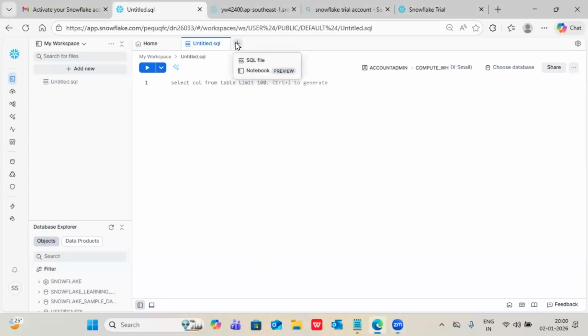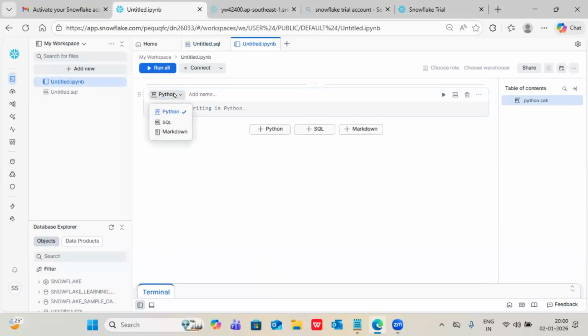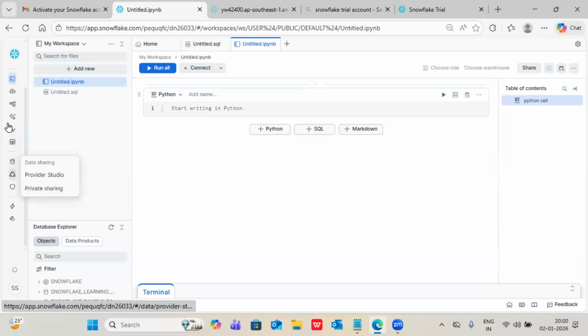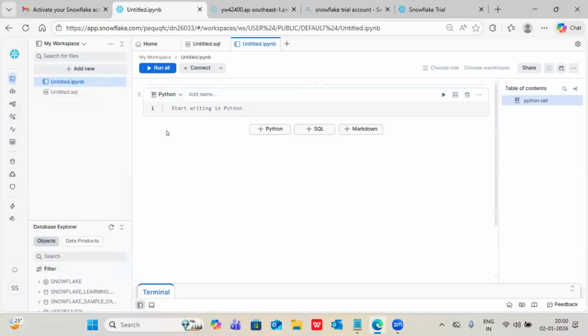Now some people are asking, Sasri, we are seeing SQL file and notebook also. Yes, SQL and Python are there. They are trying to add this also, but it's under progress. If you observe here, you'll have machine learning also. For machine learning, people have to depend on Python only. For that purpose, they are trying to go with the Python notebook also.